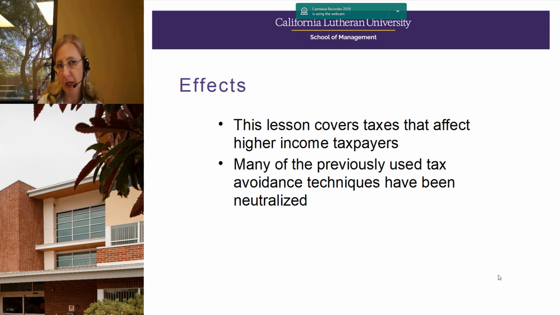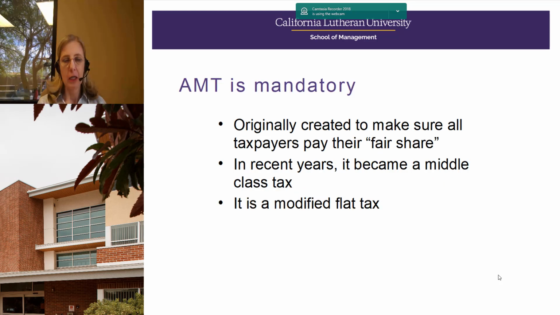Congress felt this wasn't fair, so they instituted this system whereby some of the previously used tax avoidance techniques would be added back for alternative minimum tax purposes, therefore hopefully helping to make sure wealthy and high income taxpayers paid their fair share.